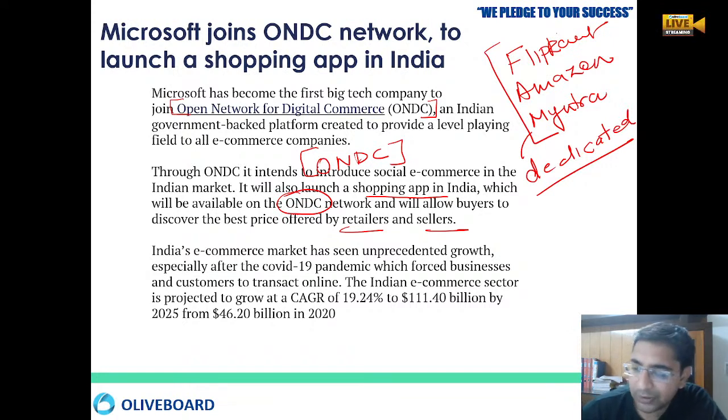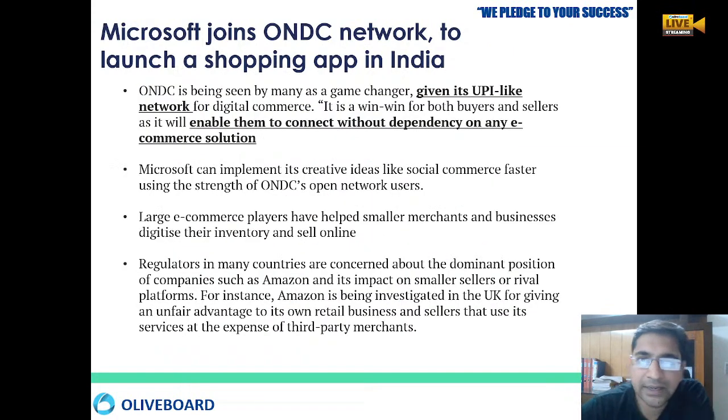As you all know, e-commerce is growing at a compound annual growth rate of 19.24%. That is double-digit growth in our e-commerce sector, and it is said that by around 2025 it will be $111.40 billion. Right now it is $46 billion, and by 2025 it is going to be more than doubled. So that is a very big growth that we are getting. ONDC will be acting like UPI.